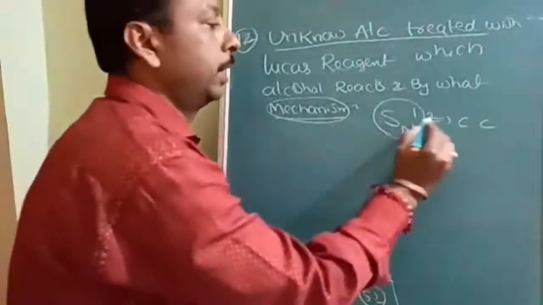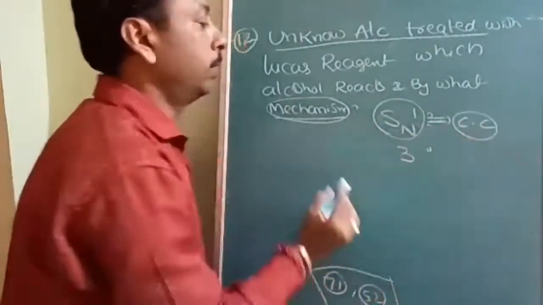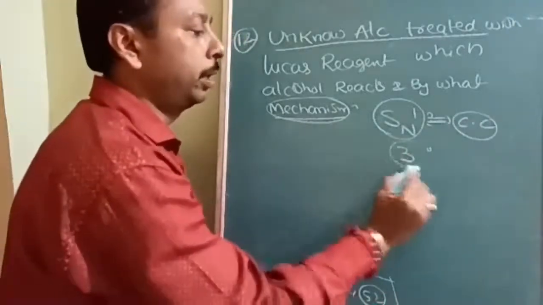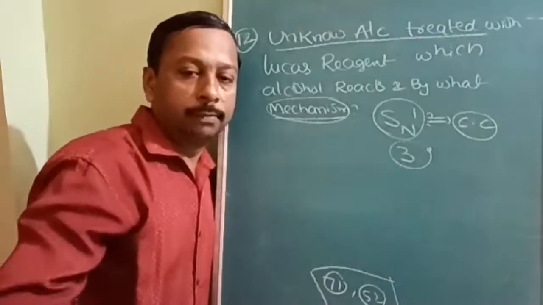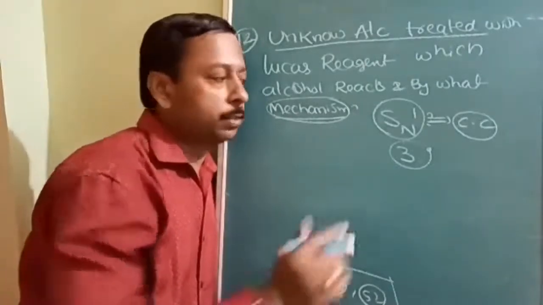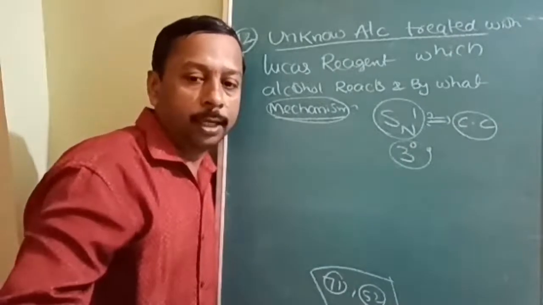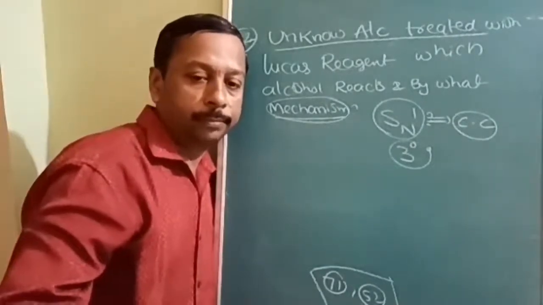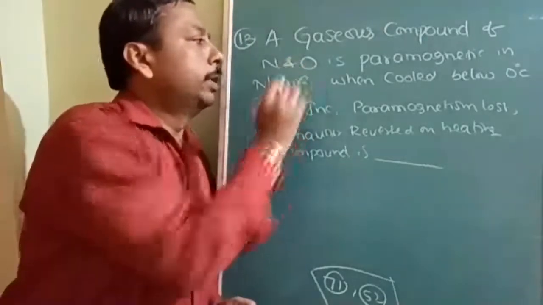So the speed of the reaction depends upon the stability of carbocation. 3 degree carbocation is most stable. So the mechanism it will follow is SN1, and the fastest product will be given by 3 degree because 3 degree carbocation is highly stable.